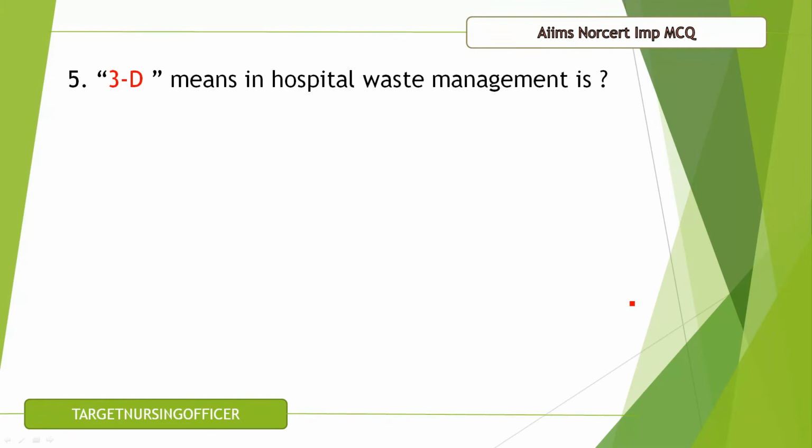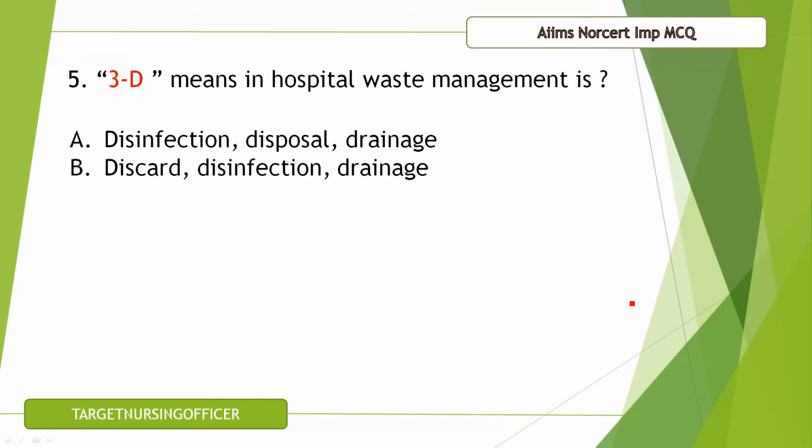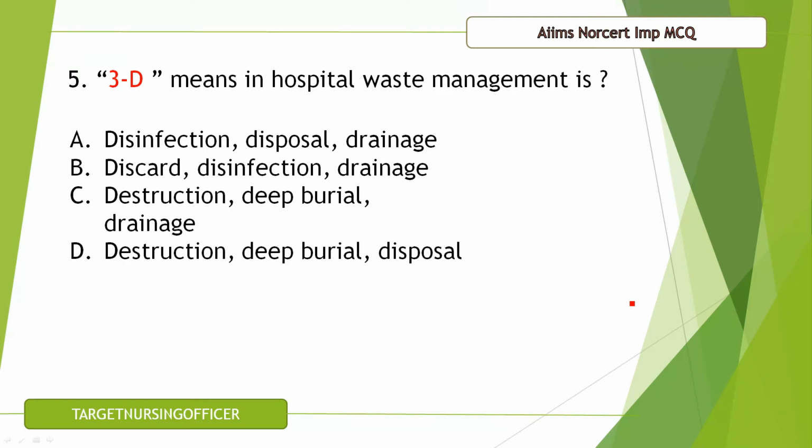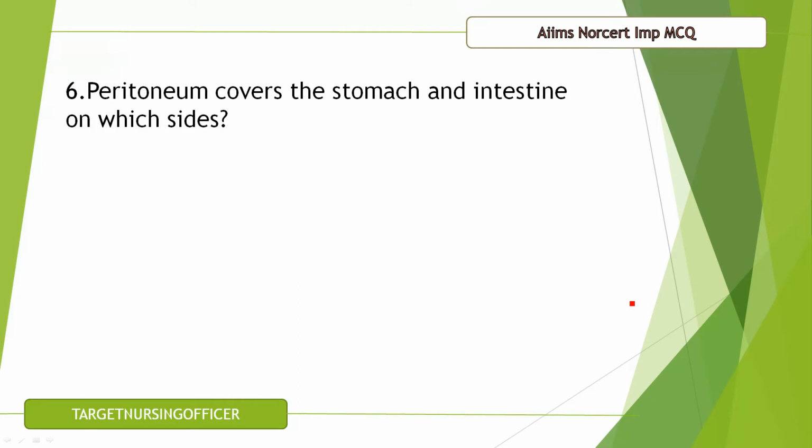Question number 5. 3D in hospital waste management is. So, first option is disinfection, disposal and drainage, B. Discard, disinfection and drainage, C. Destruction, deburial and drainage, and the final option is destruction, deburial and disposal. The correct answer for this question is A, that is disinfection, disposal, drainage. That is 3D in hospital waste management system.